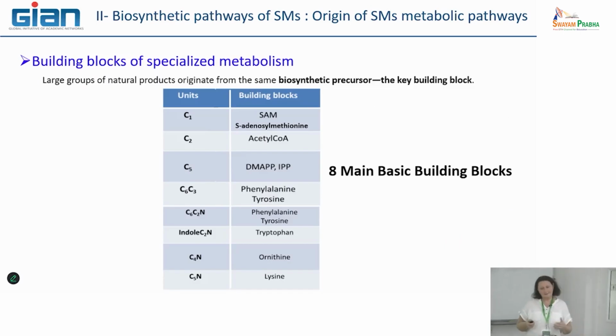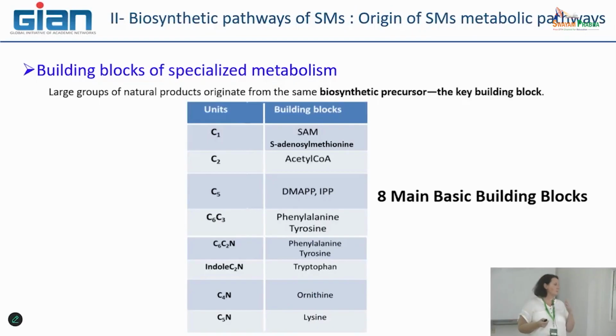To simplify, this is quite nice. To simplify, in fact, we can identify at least eight main basic building blocks. What are they? They are some specific molecular groups that are at the initiation of several branches of the metabolic pathway.